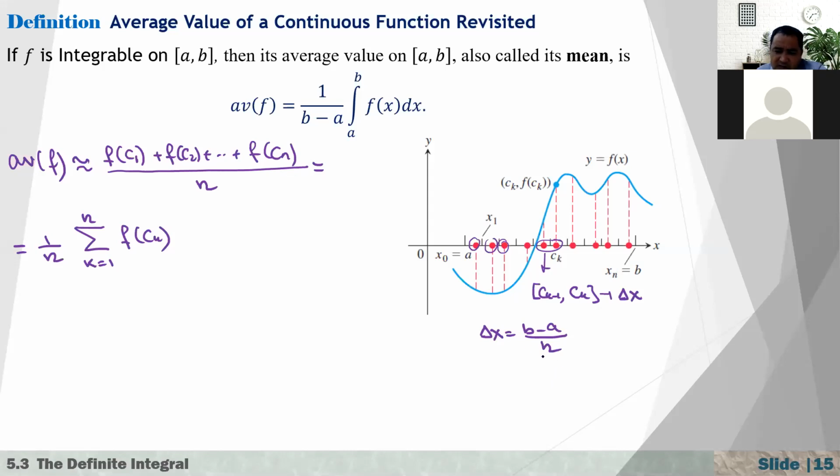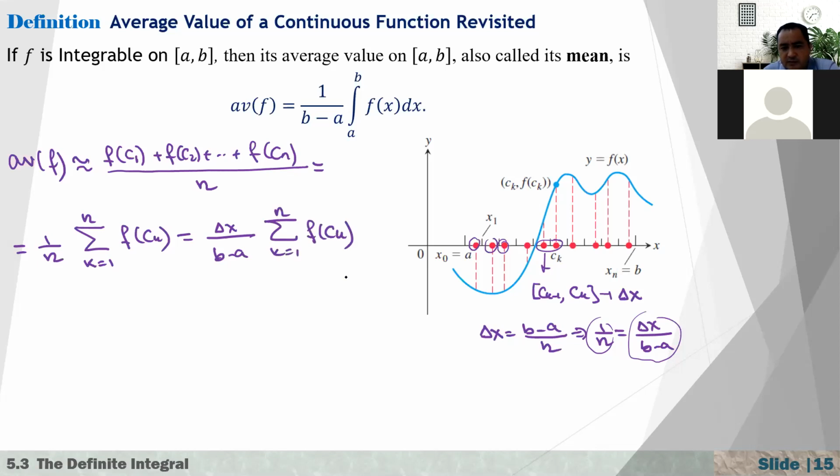Now from here, with simple algebraic manipulation, I can express 1 over n in terms of the remaining variables. What is 1 over n? 1 over n is equal to delta x over b minus a. So instead of 1 over n, I'm going to write this expression: delta x over b minus a, and here we have sigma k equals 1 to n of f of c sub k.